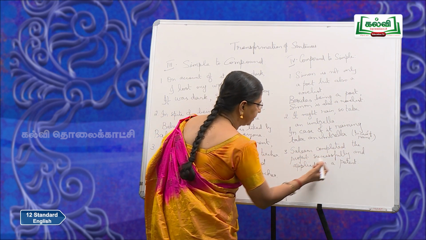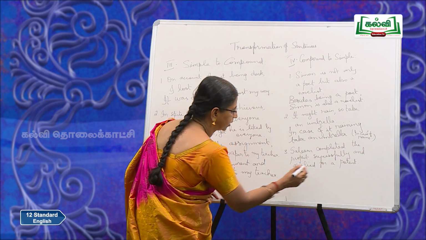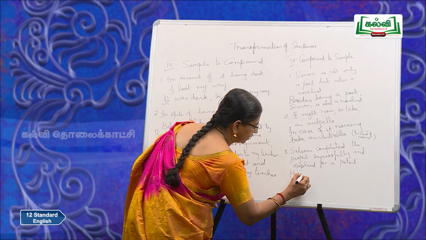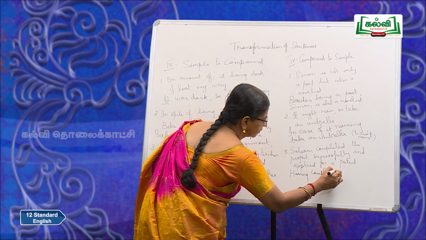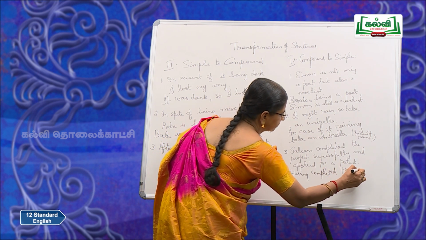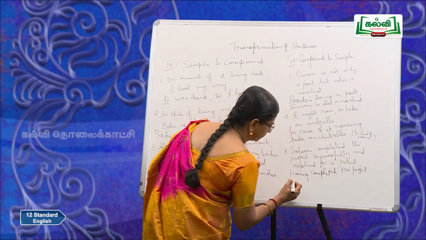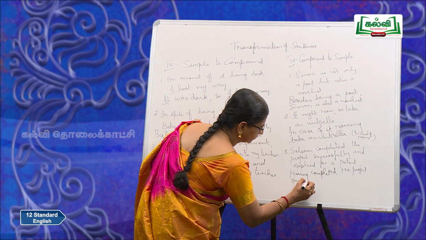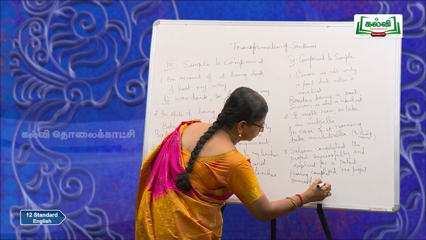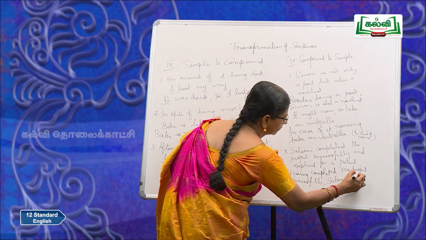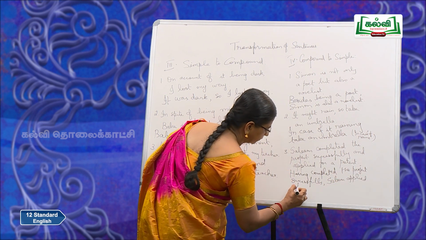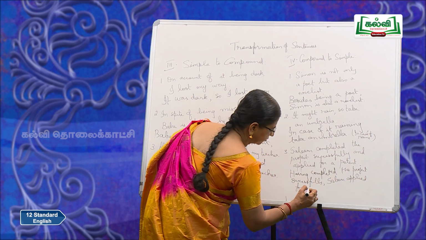Now, Salim completed the project successfully and applied for a patent. So, having completed the project successfully, Salim applied for a patent.